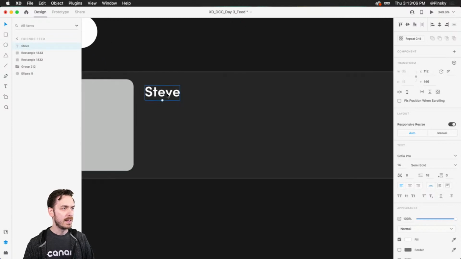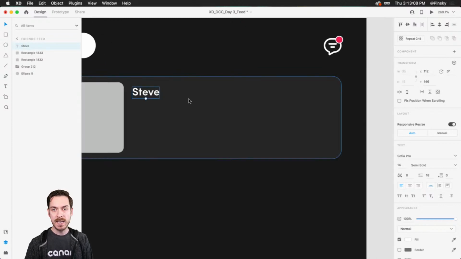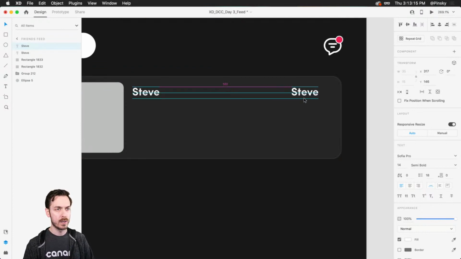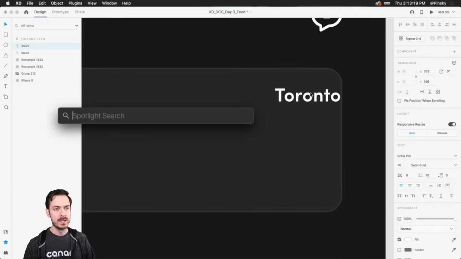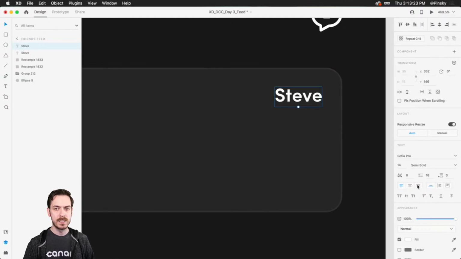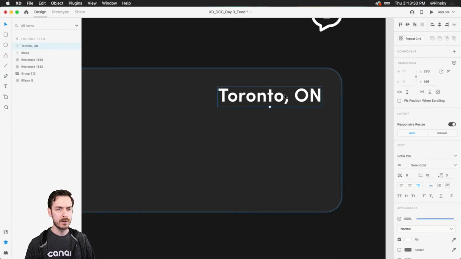There we go. And then maybe all the way over to the right-hand side, we might want the location of where this user is. So I'm going to duplicate this over all the way over this way. Now for this one, if I were to start typing, let's say Toronto, it's going to kind of fly off the artboard, right? So in this case, I will want it to be right aligned. And we can just go Toronto, Ontario, for example.